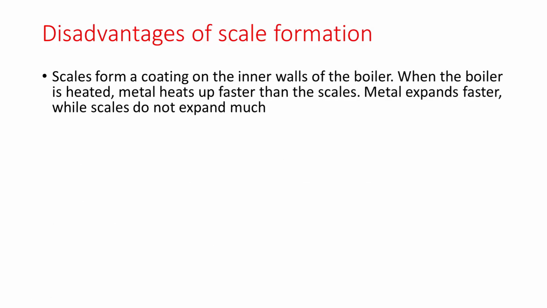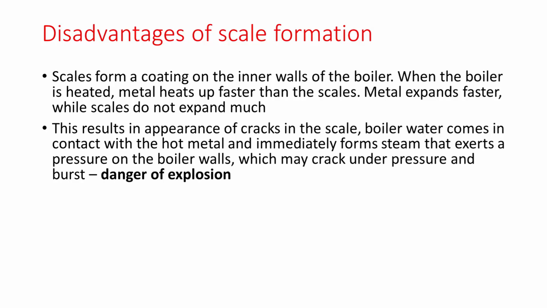Scales form a coating on the inner walls of the boiler. When the boiler is heated, metal heats up faster than the scales. Metal expands faster while scales do not expand much. This results in the appearance of cracks in the scale. Boiler water comes in contact with the hot metal and immediately forms steam that exerts a pressure on the boiler walls, which may crack under pressure and burst. That means there is a danger of explosion.